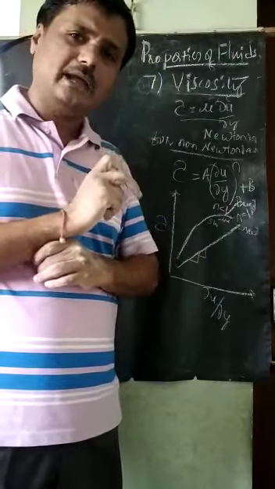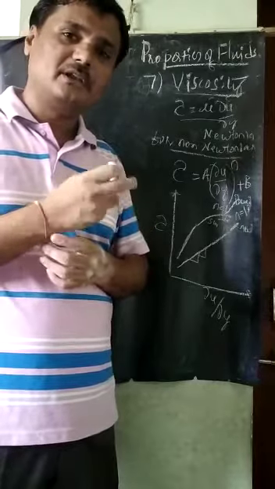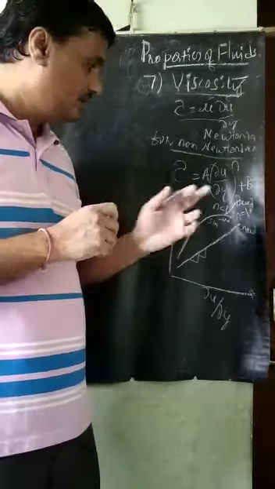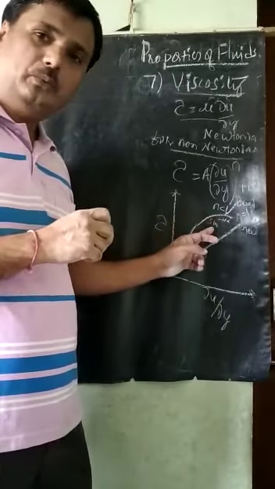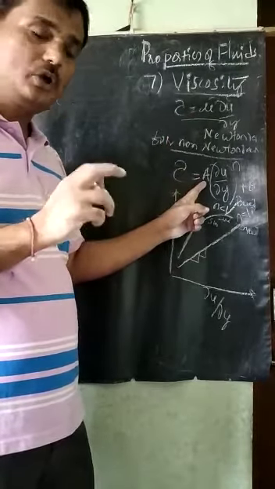What kinds of fluids are there? Certain enamels and paints exhibit such properties. This is also a non-Newtonian fluid because the slope is negative, and it does not follow this law. This law will be followed only by a Newtonian fluid.